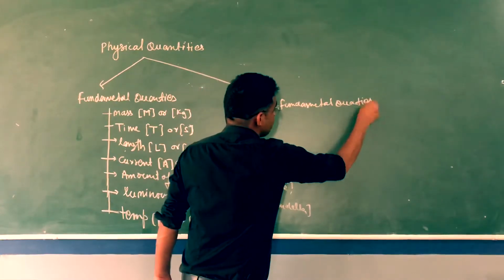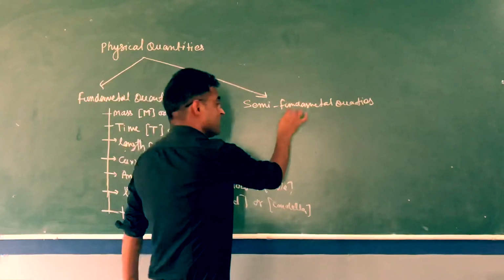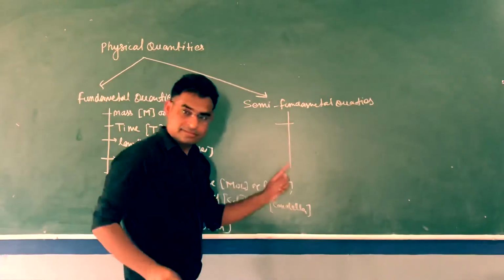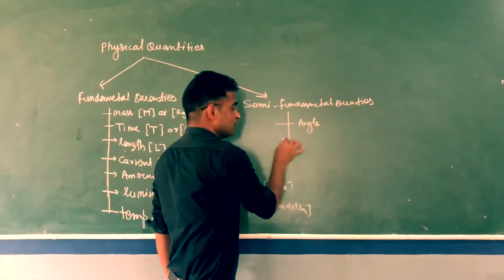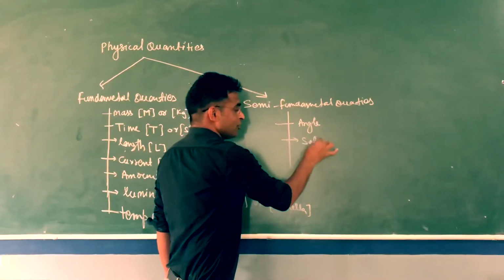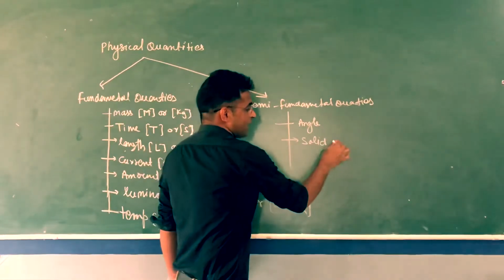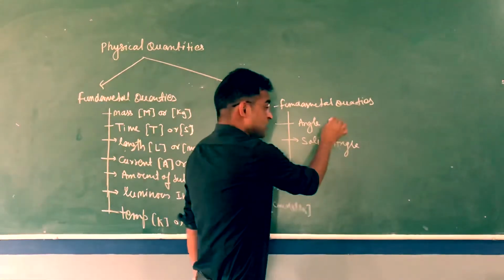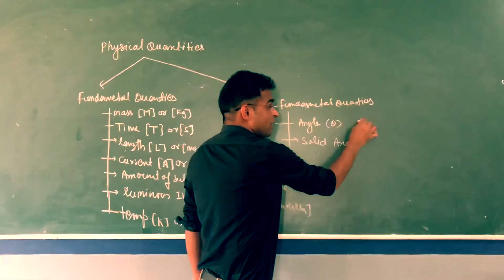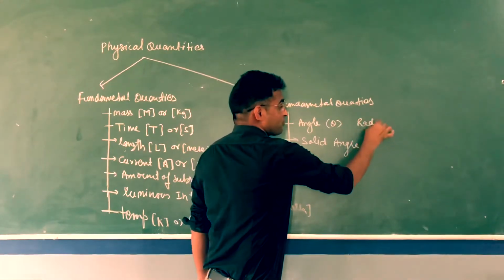In semi-fundamental quantities, we have 2 quantities. One is angle, and another one is solid angle. Angle we represent by theta, and unit of angle is radian.